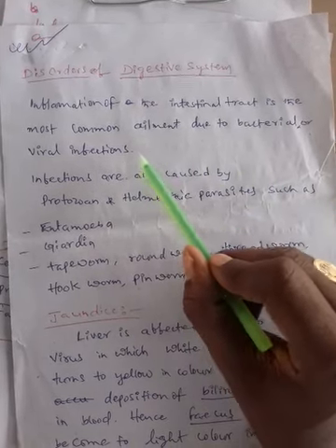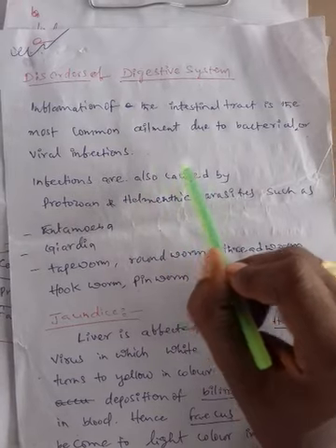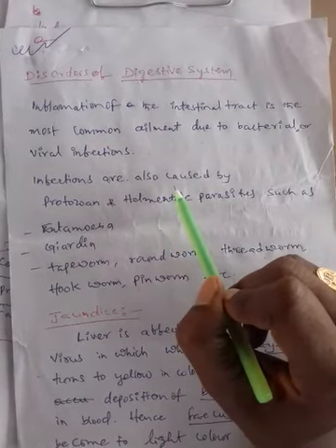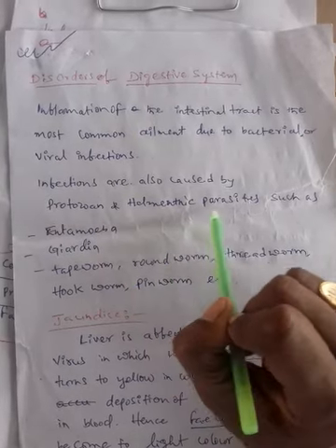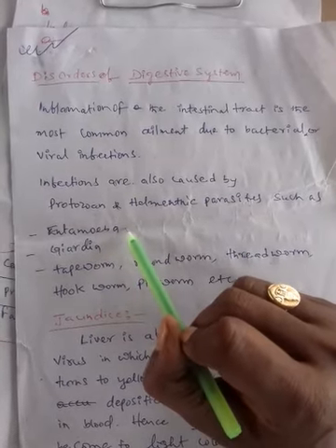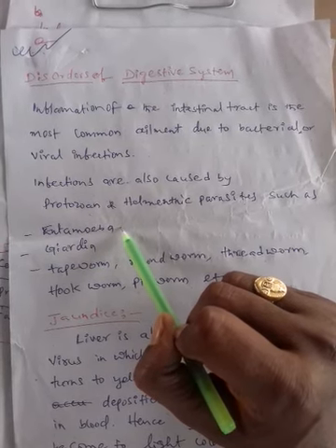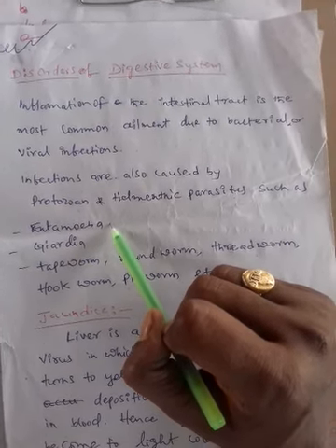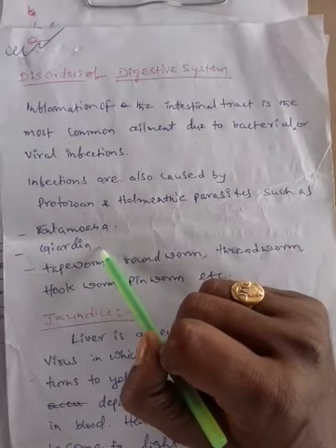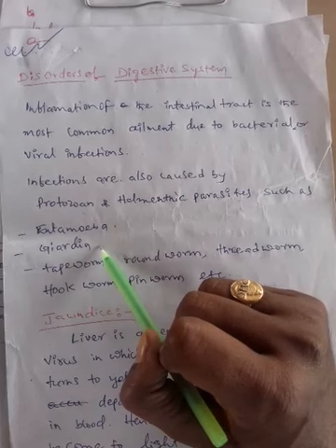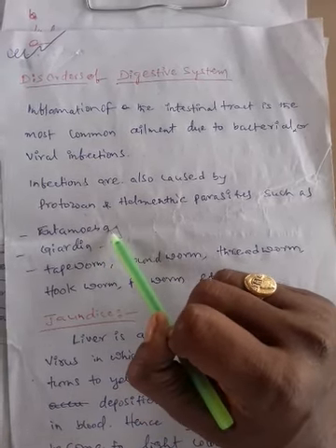Next, viral infections also cause disorders in the digestive tract. Besides them, there are also some parasites, such as protozoan parasites and helminthic parasites. For example, Entamoeba histolytica, which you already learned in the first year syllabus, causes amoebiasis or amoebic dysentery. Now coming to Giardia intestinalis, it also belongs to the protozoan parasites. These two are the protozoan parasites.